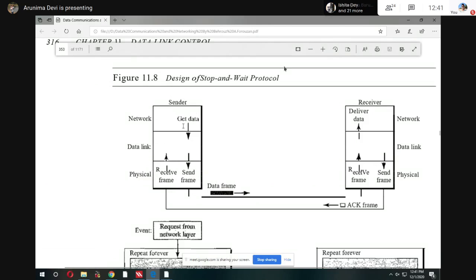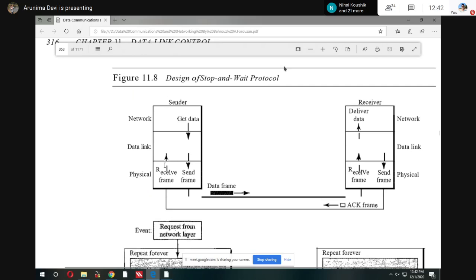So data are sent from network, data link, and then physical, then they pass to the receiver side, and from the receiver side the acknowledgement frame is passed again in reverse order, from physical, then data link, then network, like that. Are you getting my point? Don't get confused by the arrow marks.